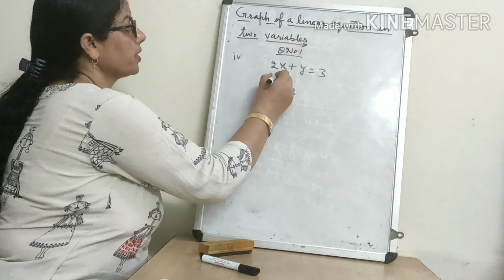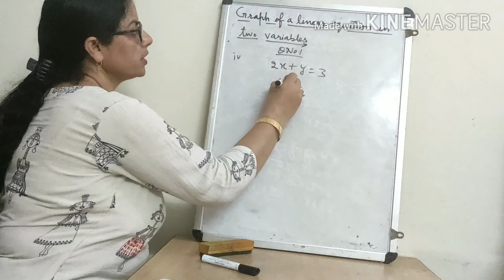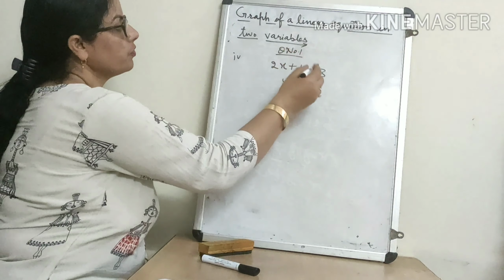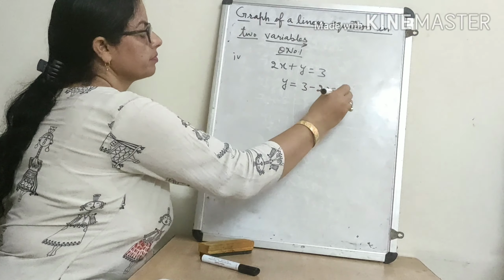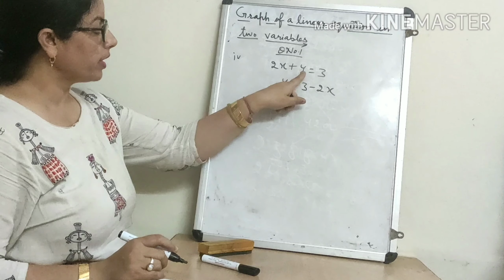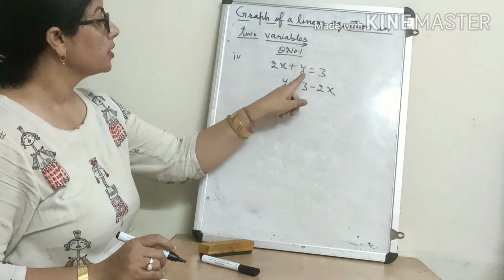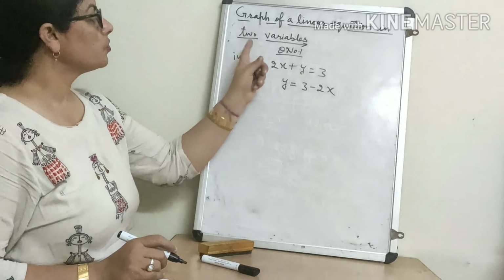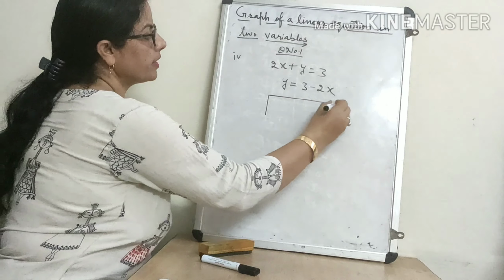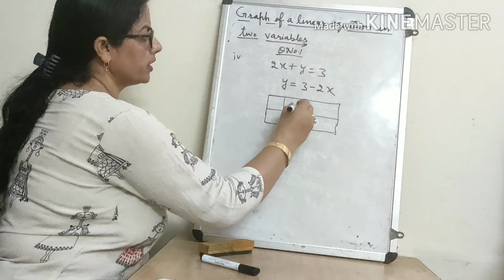So first, you can take one variable that side for easiness. Y I am keeping here, and 2x I am sending that side. This is the value of y which depends on x. I keep one variable here and send one to that side. It is easy for us. 2x we will shift that side. Now put the value of x, you will get the value of y. This is a very simple equation. We can do it orally also.